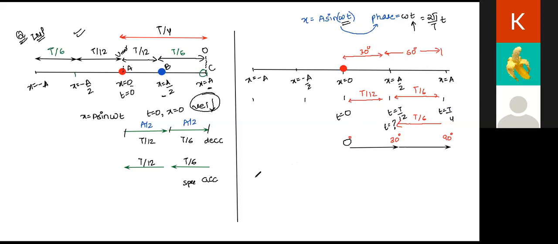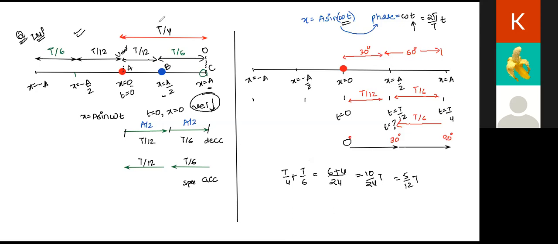So I'm saying 5T by 12. I'm saying that we want to find what is the time when the particle is coming back and has reached the x equal to A by 2 position for the second time, right? So we have T by 4 plus T by 6, which gives me, let's say 24 here. We have 6 plus 4, that is 10 by 24 T, or 5 by 12 T. Is this the answer, Karuna?